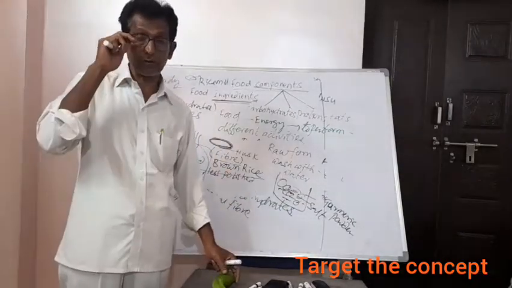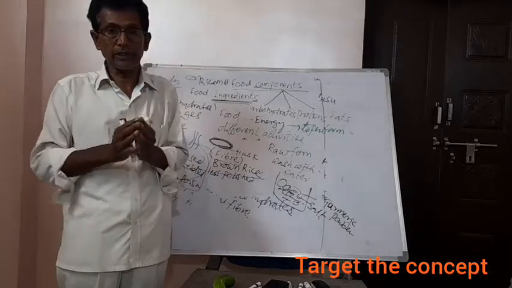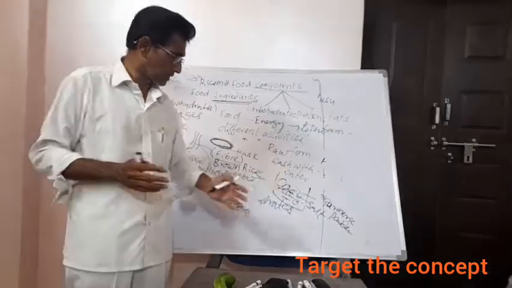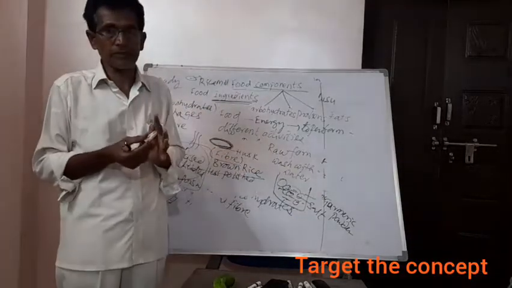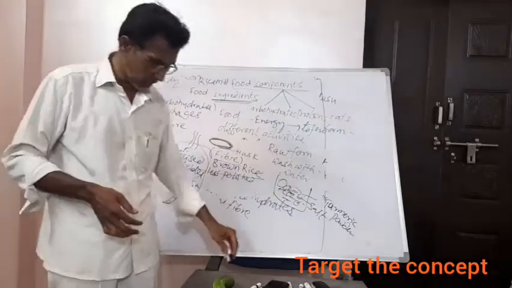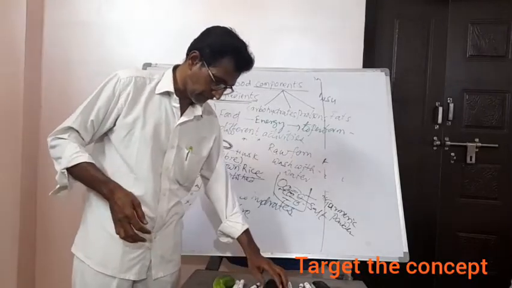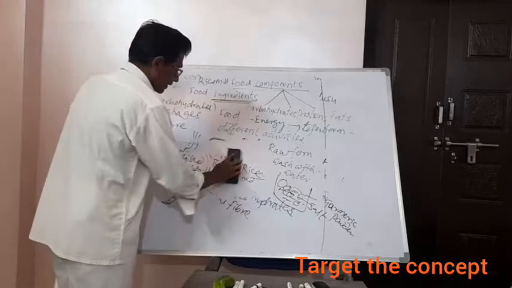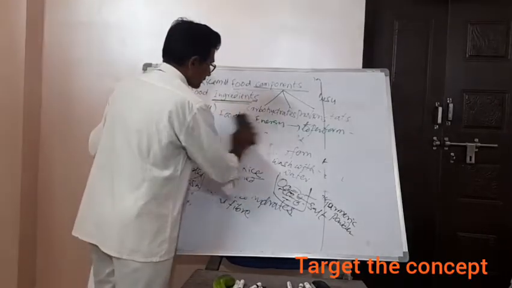Even vegetables, before cutting, you do the same process. Then you cut into pieces. So we get this fiber. These are the precautions you have to take. Now let us know about.